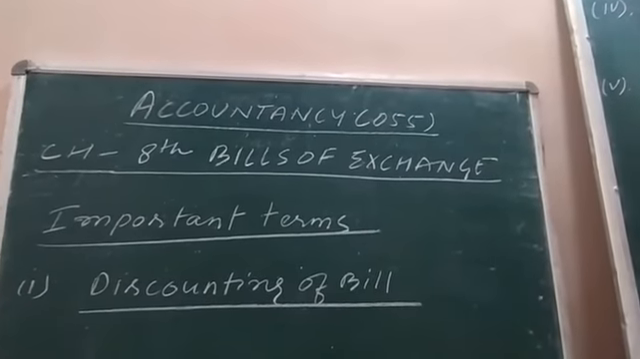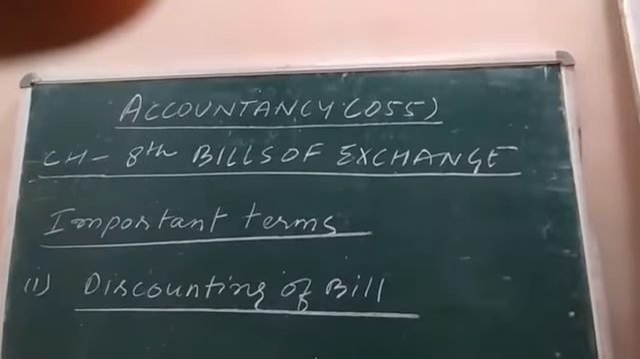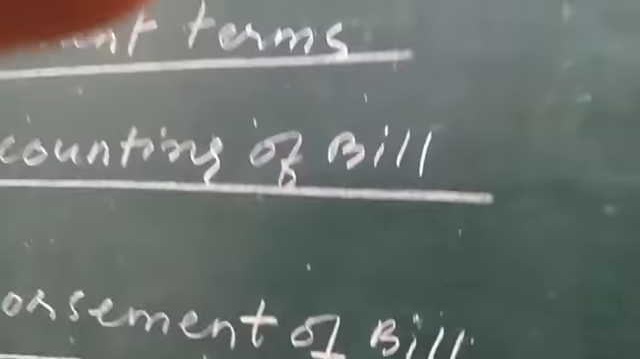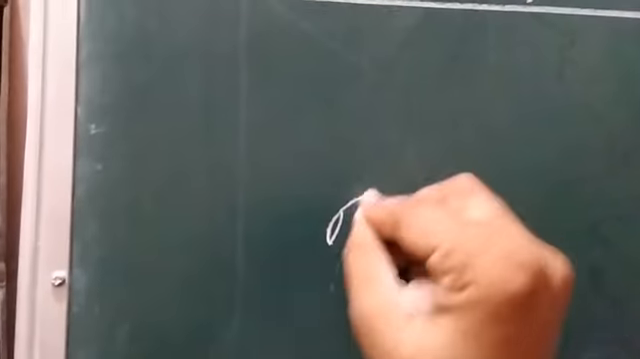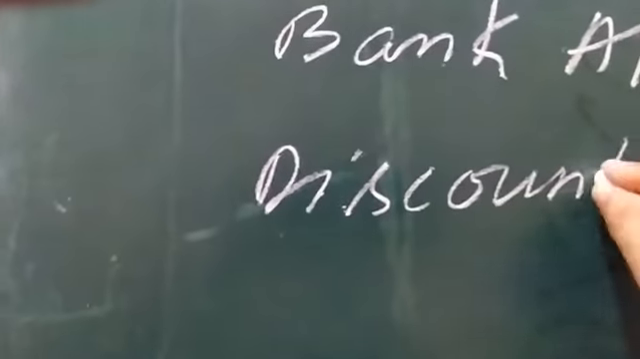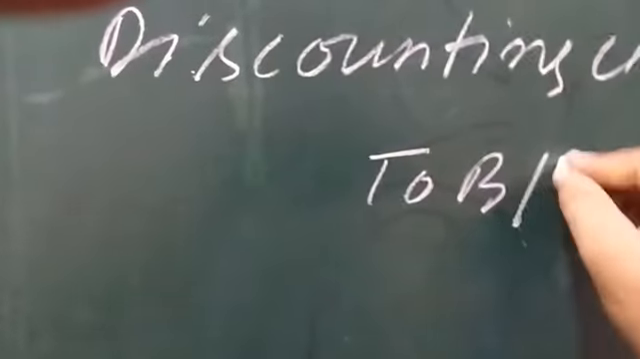Okay, the entry related to discounting of bill is: Bank account debit, discounting charges account debit, to bill receivable account.